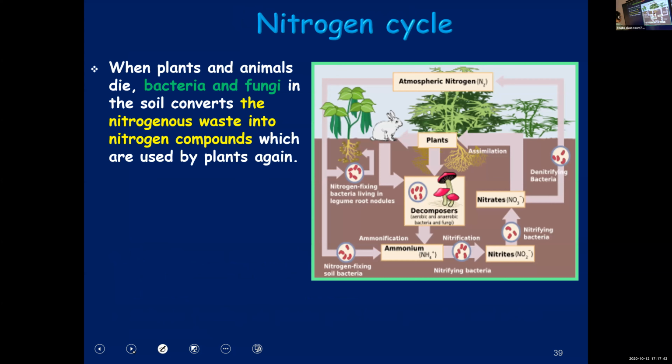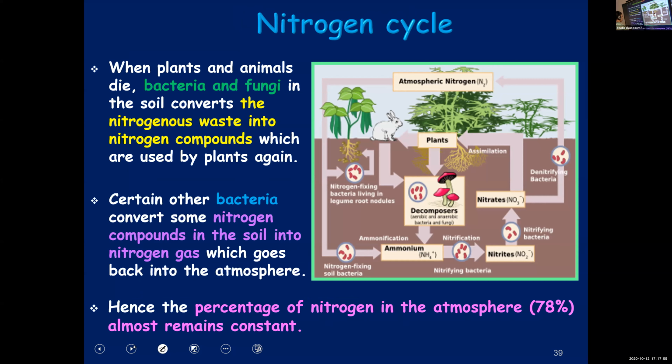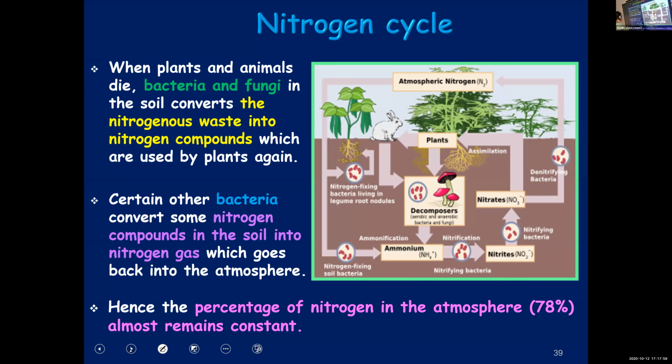From the soil, again, plants will use it. And certain other bacteria can convert these nitrogen compounds in the soil into nitrogen gas and release it to the atmosphere. And thus we maintain the concentration of nitrogen in the atmosphere constant.